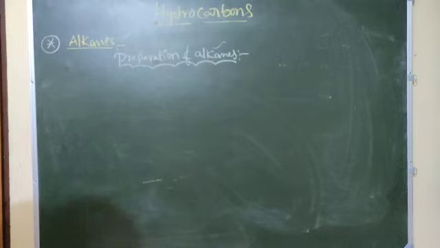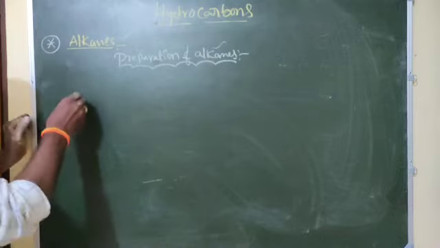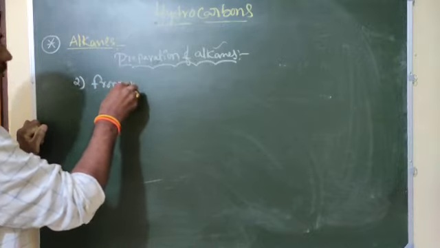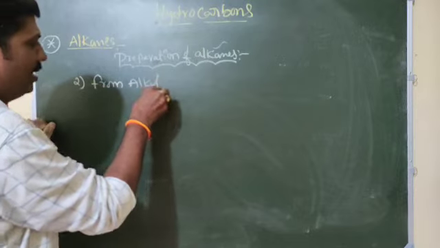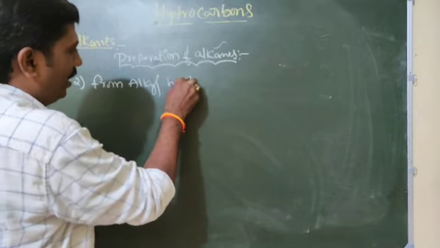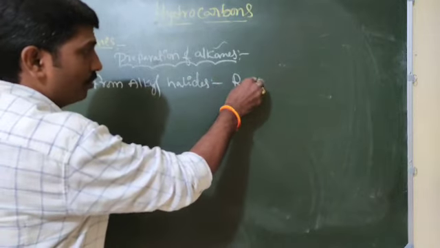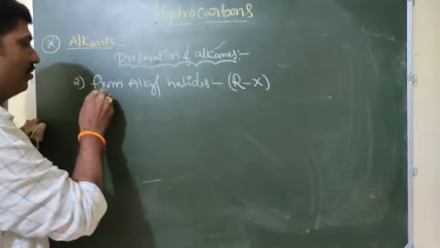Next, the second method: from alkyl halides. Alkyl halide means R is the alkyl group and X is the halide.